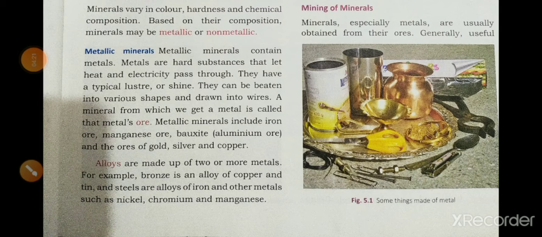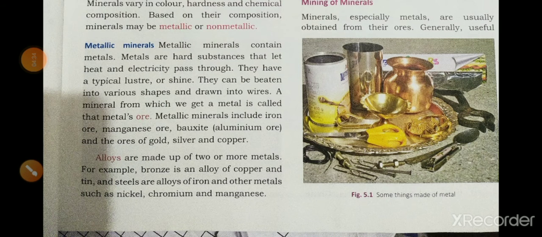Metallic minerals include iron ore, manganese ore, bauxite, and the ores of gold, silver, and copper. And next we can see alloys. What is an alloy? Alloys are made up of two or more metals. For example, bronze is an alloy. It's a mixture of copper and tin. And steels are alloys of iron and other metals such as nickel, chromium, and manganese.